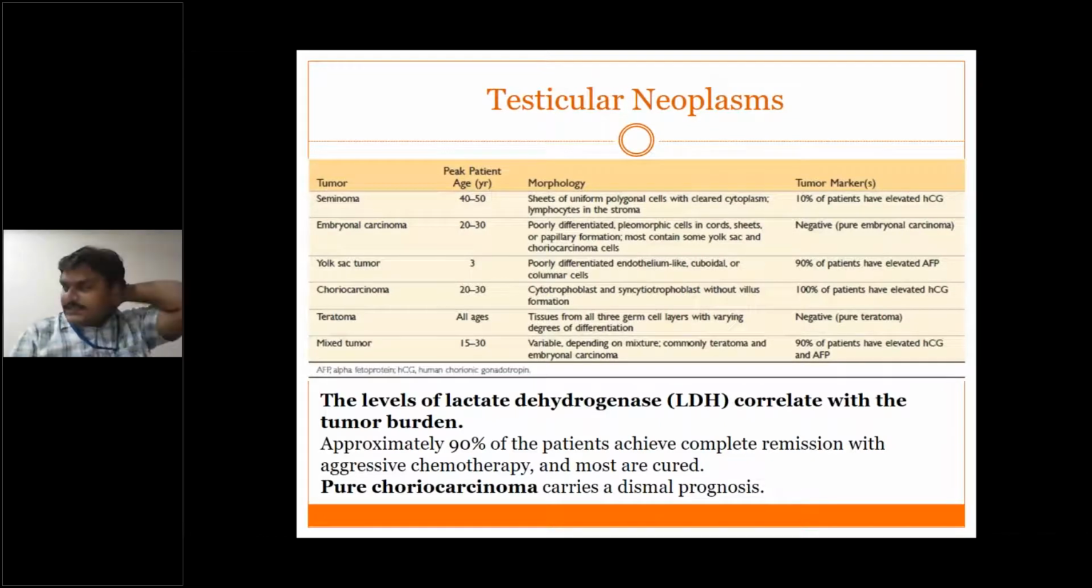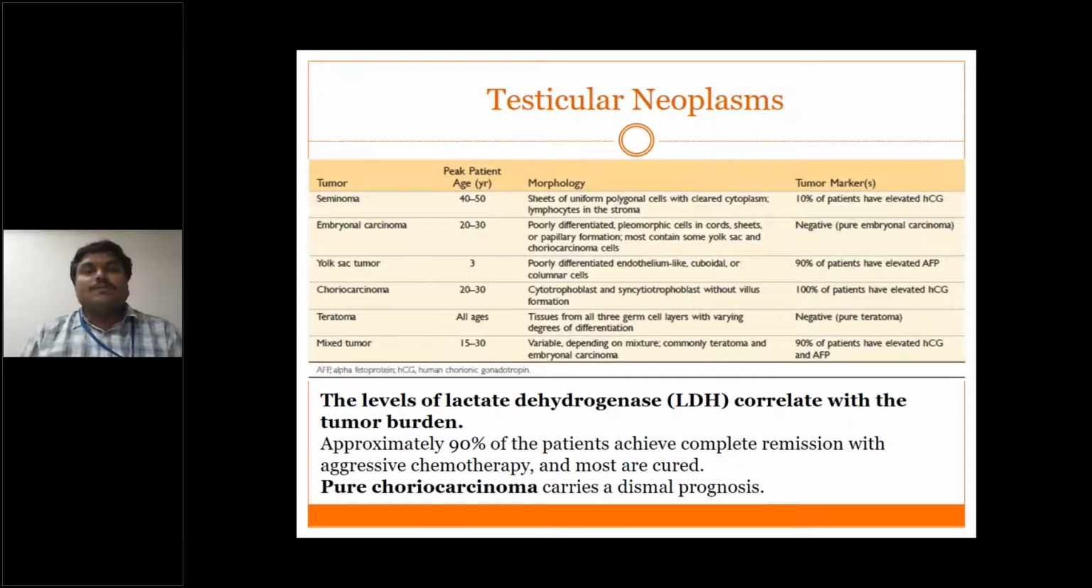So usually it occurs in the age group of 40 to 50. So what does it contain? It contains sheets of uniform polygonal cells with clear cytoplasm, and there will be lymphocytes in the stroma. So what we are discussing is the classic seminoma. There is a variant of seminoma called spermatocytic seminoma that I will tell in the next slide. About 10% of the patients that have seminoma have elevated HCG.